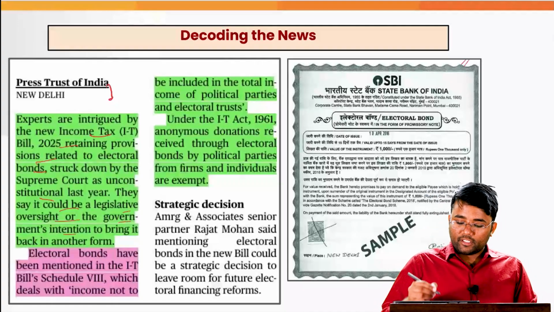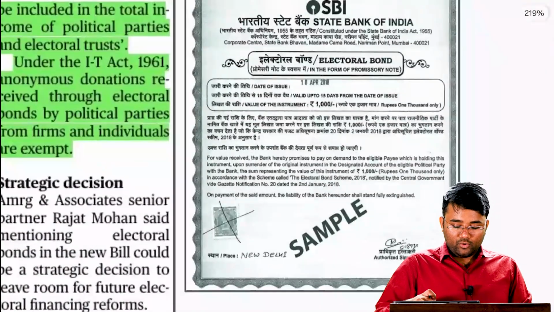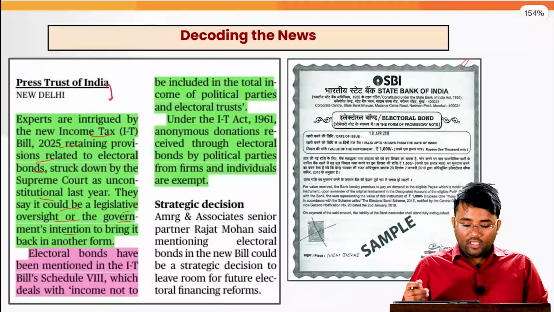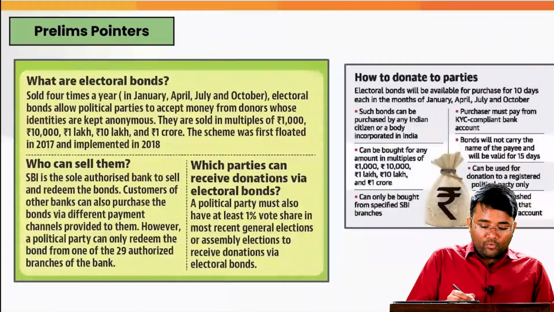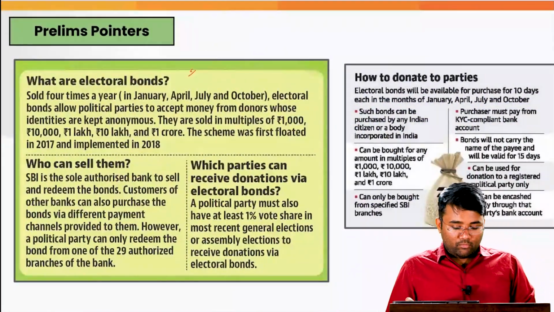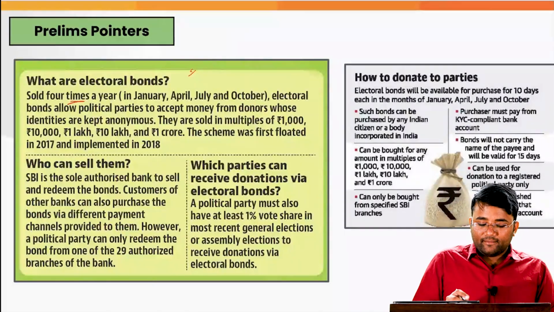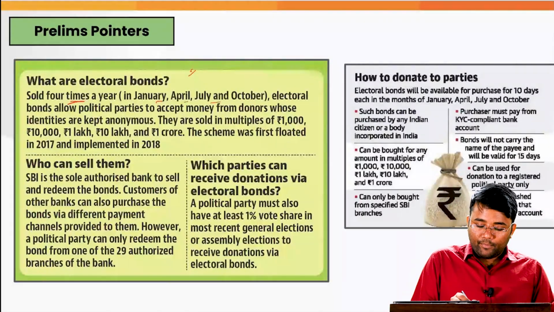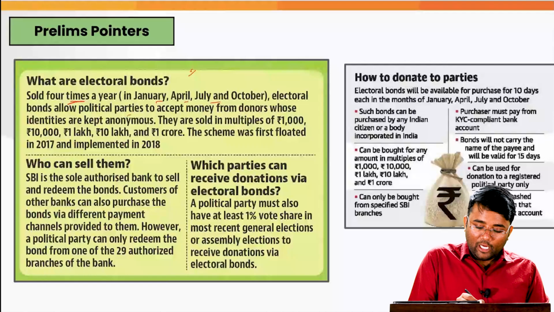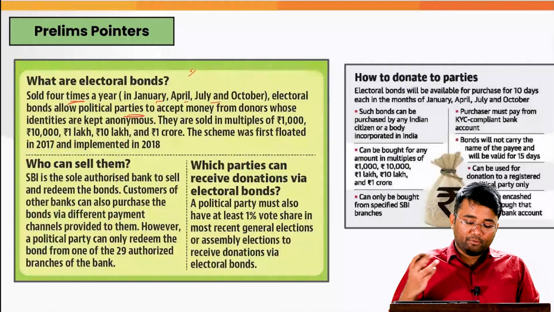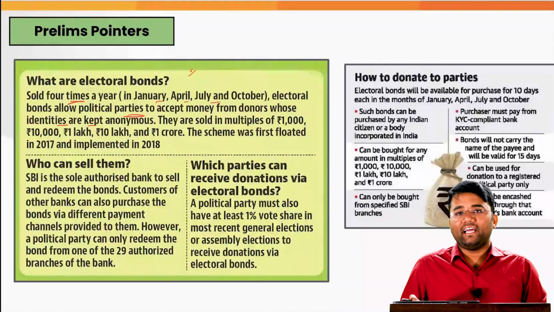Now this is a particular electoral bond. This is how it looks like. This is a sample which was released. And what exactly is the electoral bond? It is sold 4 times a year, generally in January, April, July, October, and it allows political parties to accept money from donors whose identities are kept anonymous.